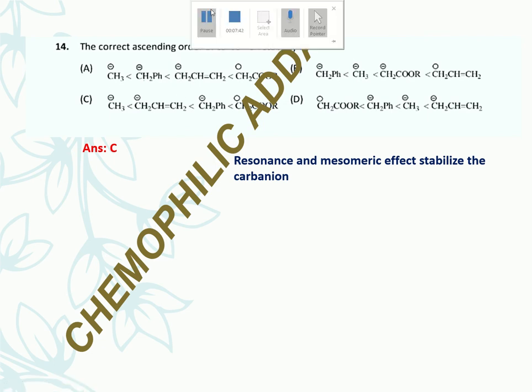because here there is no such withdrawing functional group. And you are seeing also here is one benzylic carbanion. So the benzylic carbanion has resonance with this benzene ring.